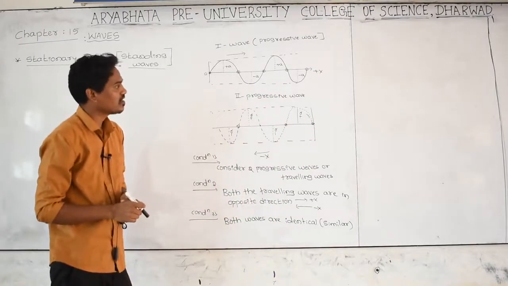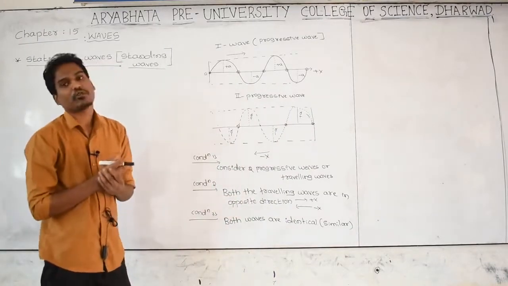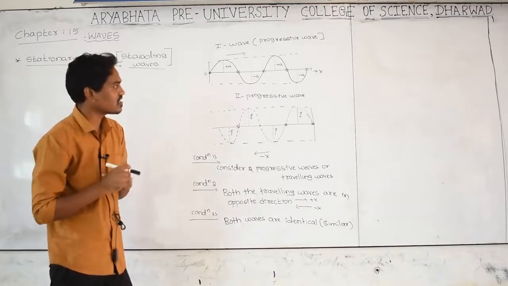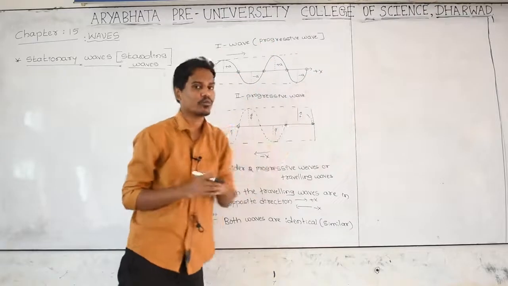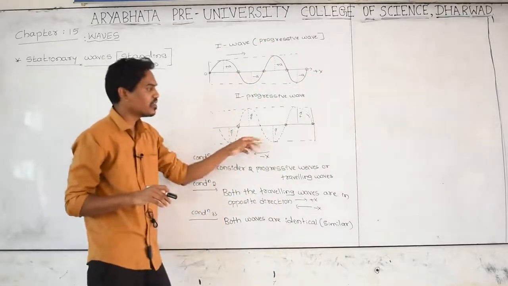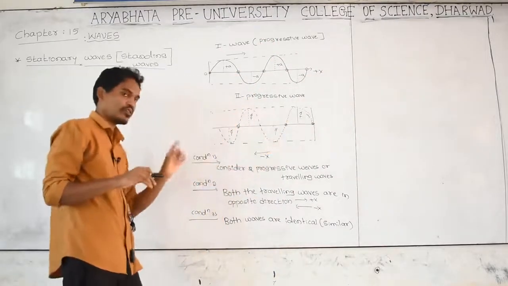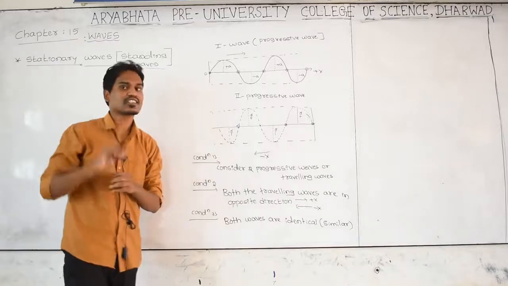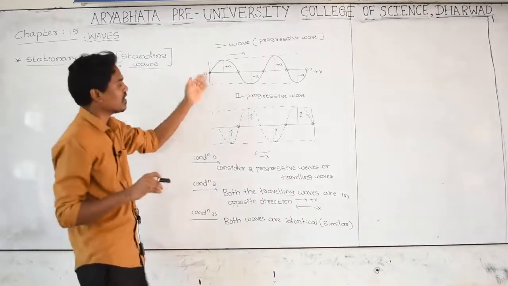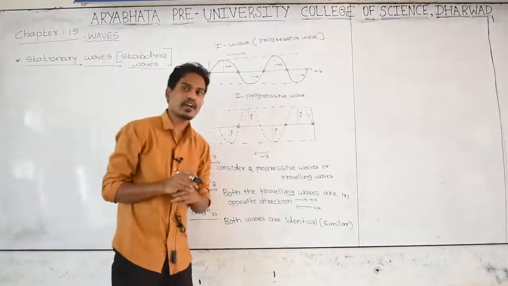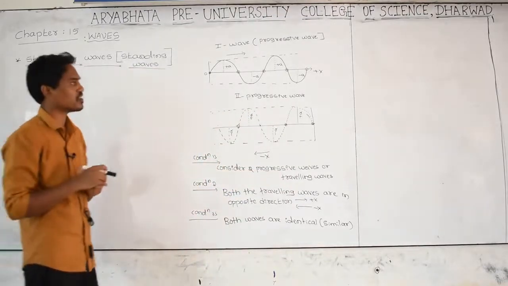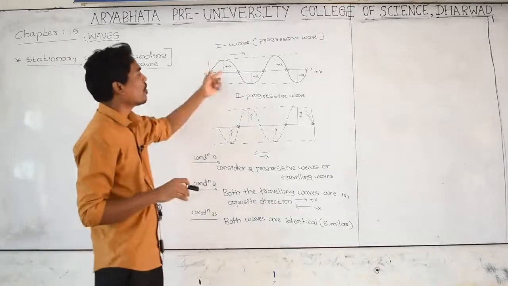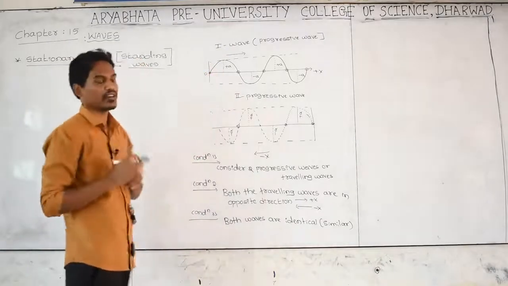In the sense of which waves we are going to call identical. This is a progressive wave, and this is also a progressive wave but moving in the opposite direction. Direction is not the matter here; the word identical is taken only on the basis of the properties of those two waves, which should be similar.